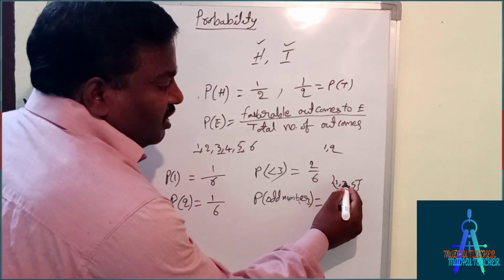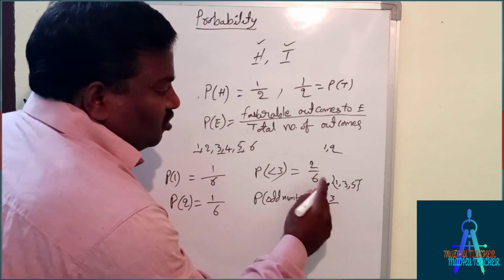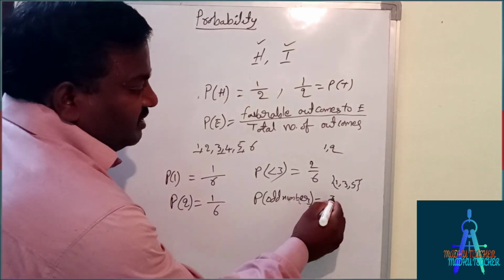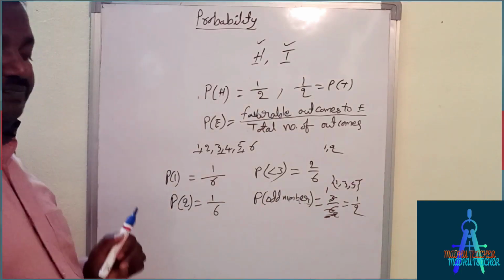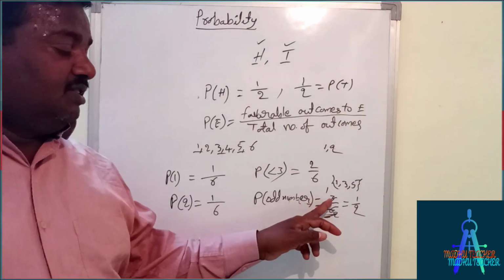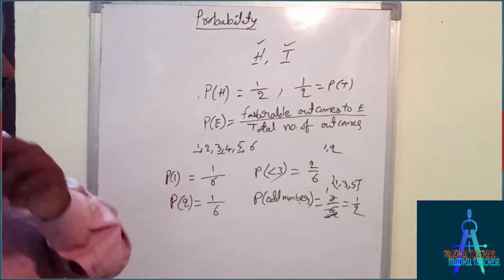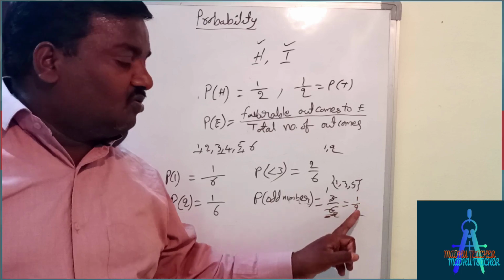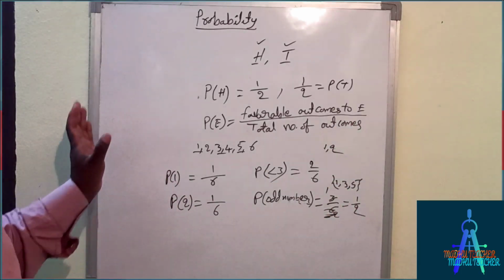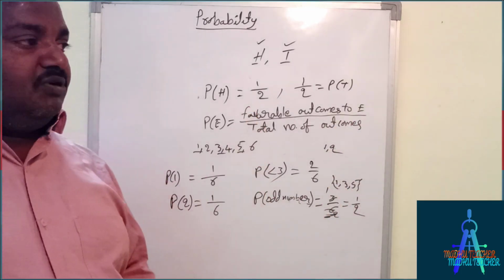So how many are there? 1, 2, 3. 3 by total 6. So 3 by 6, 3 ones are 3, 3 twos are 6, that is 1 by 2. So favorable outcomes are 3 and total outcomes are 6. So the probability of odd numbers is 3 by 6, which is equal to 1 by 2. This is the calculation of probability.